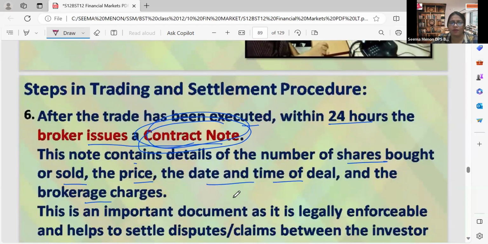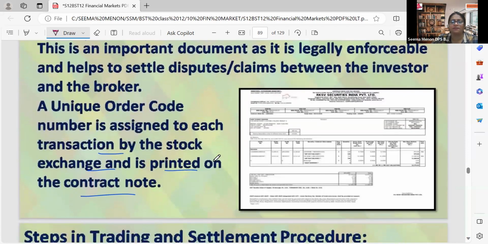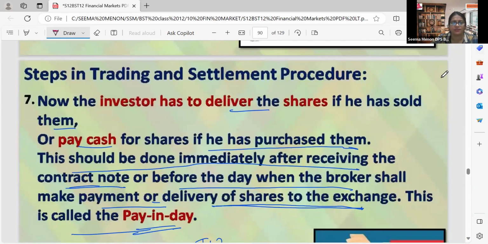Within 24 hours, the broker issues a contract note to the investor showing all the details of the shares, the number of shares, price, time and deal, etc. Whenever he purchases 6 times per day, 7 times per day, every time they get a unique order code that will be mentioned in the contract note. Here I pasted a contract note picture. I don't know whether it is visible or not. So on the contract note, they always mention a unique order code. That is for every transaction, because it is online.